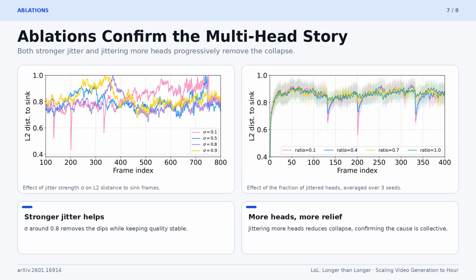The ablations support the diagnosis. On the left, we sweep the jitter strength sigma. Small values leave clear L2 dips. Those are sync collapse events. Around sigma equals 0.8, the dips essentially disappear while quality stays stable. On the right, we vary the fraction of attention heads that are jittered. As more heads are perturbed, the curve flattens and the dips shrink. Exactly the pattern expected if collapse is a collective effect. Single dimension or single base changes, by contrast, only shift the failure in time.